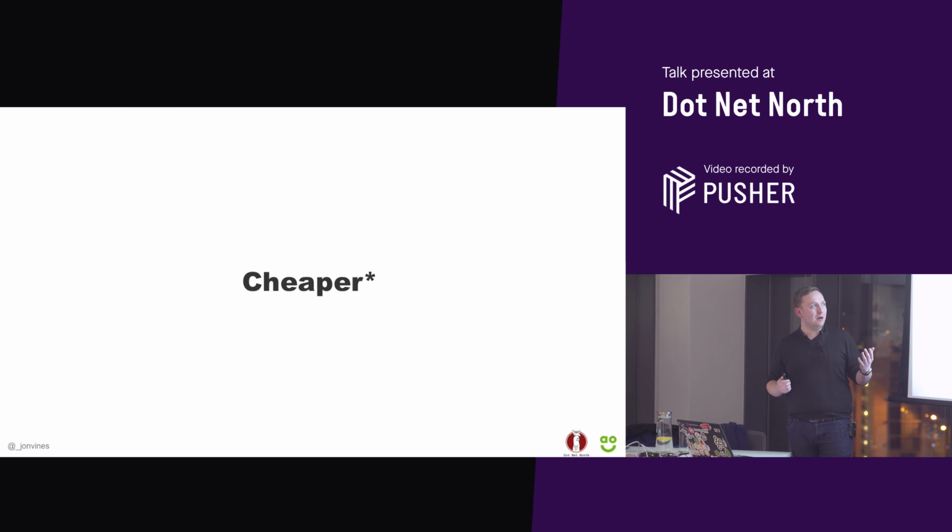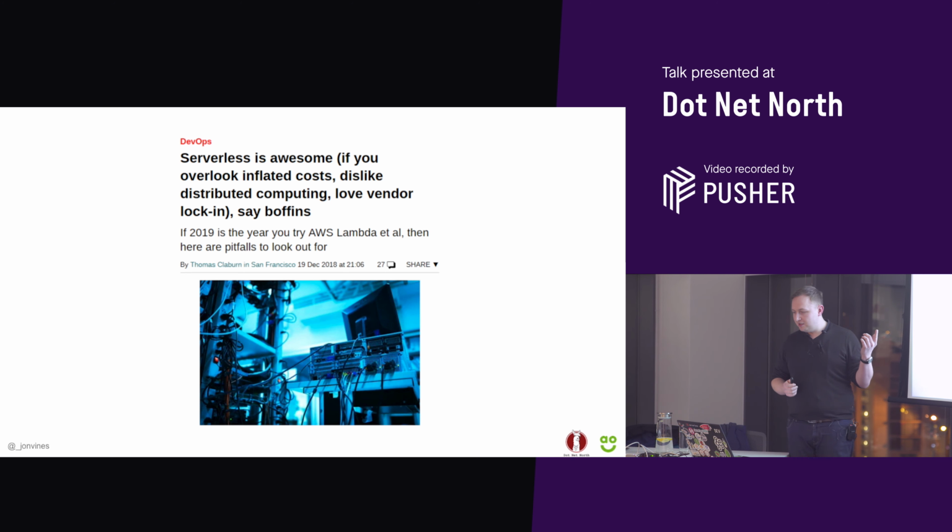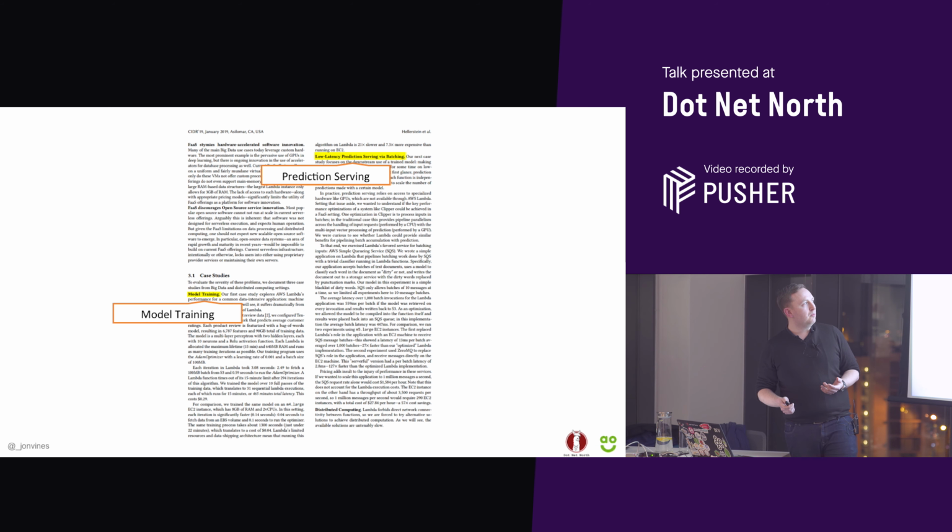I was at a conference recently, Serverless Days down in Cardiff, and I was watching a talk by Jan Kui, and he brought up this article that was on the Register, which says, serverless is awesome if you overlook inflated costs, dislike distributed computing, love vendor lock-in. But when he dove into it and actually spoke about where this article came from, it's from a white paper. And what they based it on was training AI models. So that was chaining functions with high memory and low latency production serving via batching.